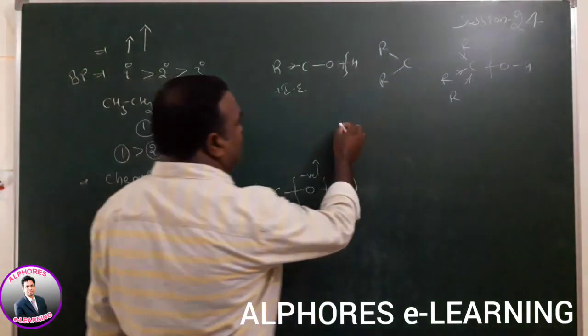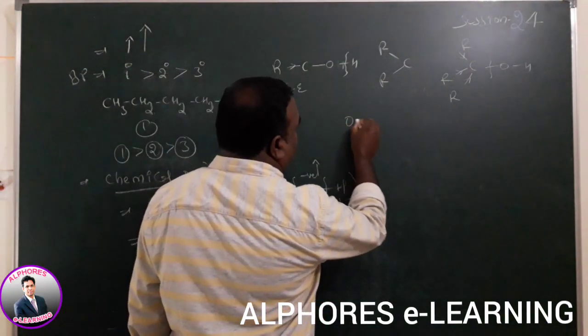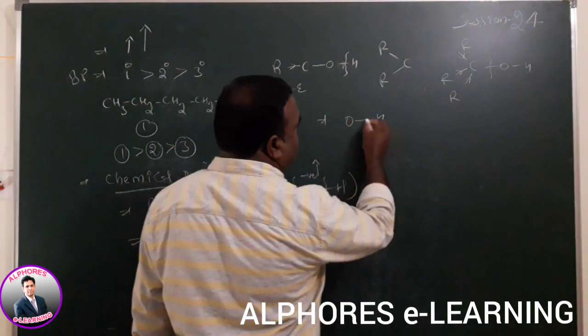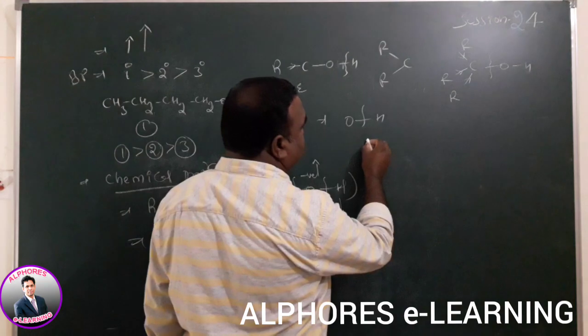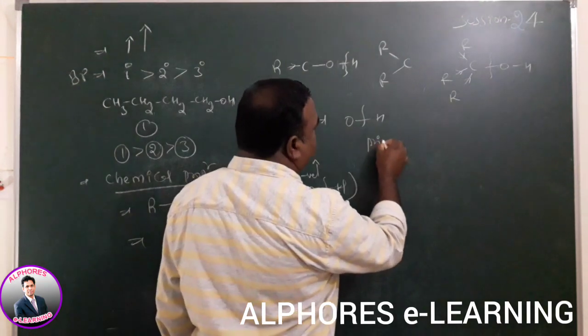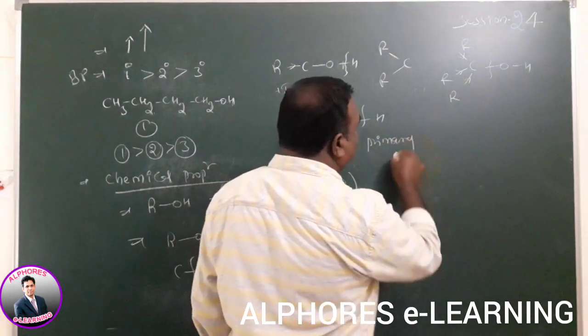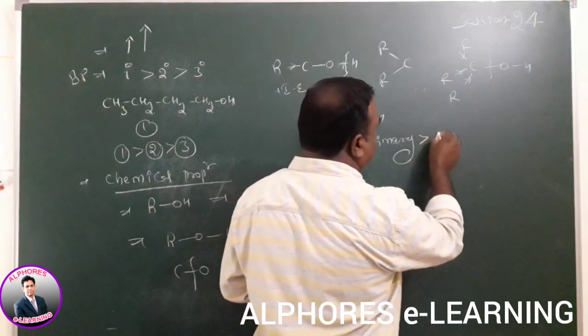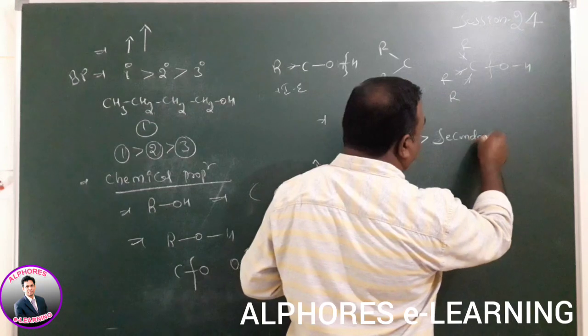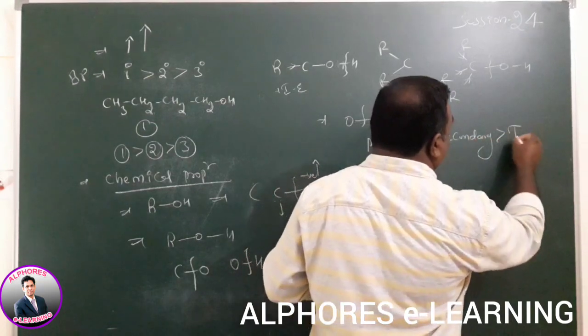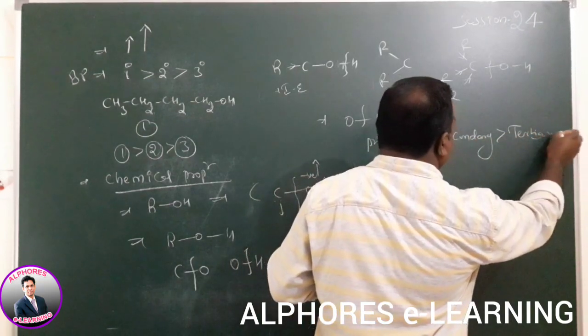Now if you take hydrogen-oxygen bond cleavage, the reactivity order of alcohols: primary alcohols' reactivity is greater than secondary alcohols and tertiary alcohols.